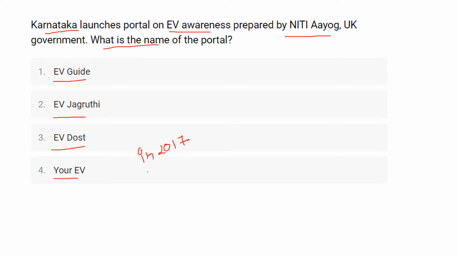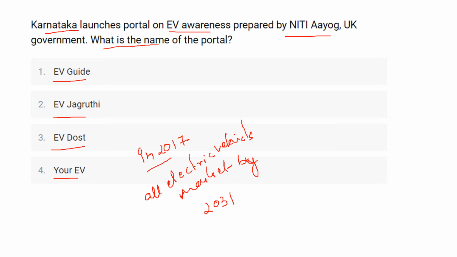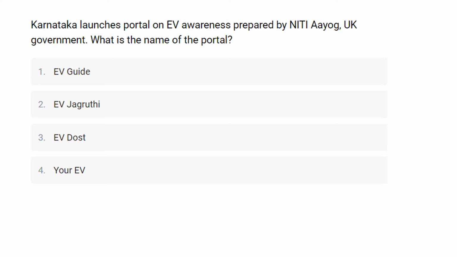The initiative was in line with the Union government's vision to make the country an all electric vehicle market by 2031. So here the correct answer for this question will be option number 2, that is EV Jagruti.